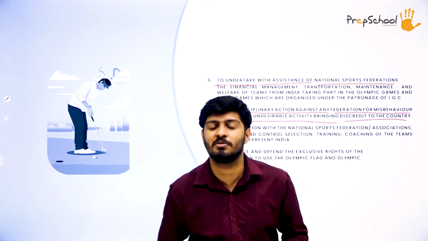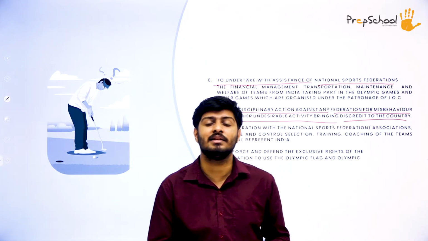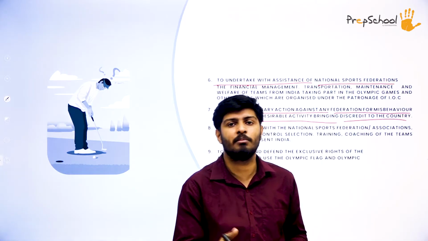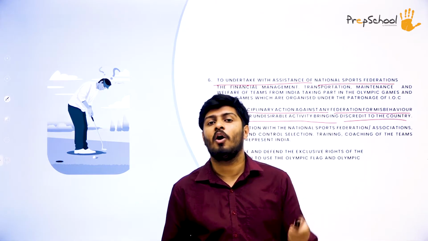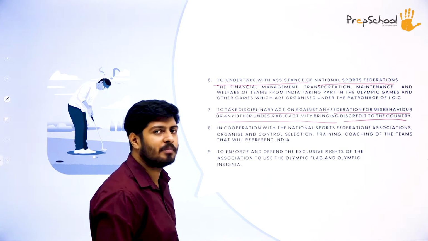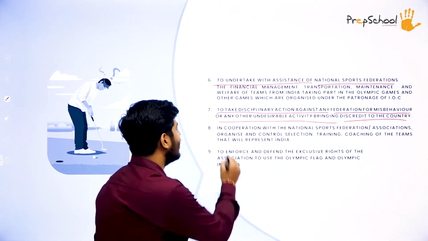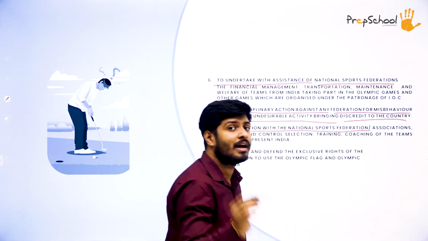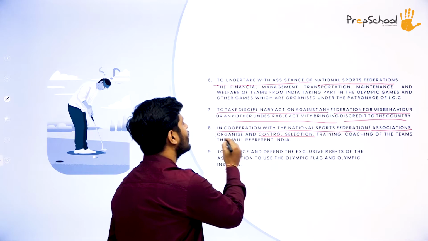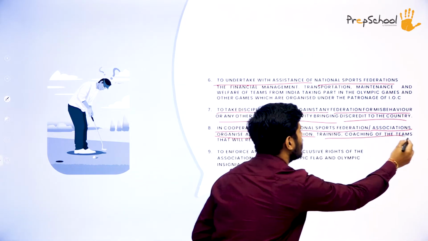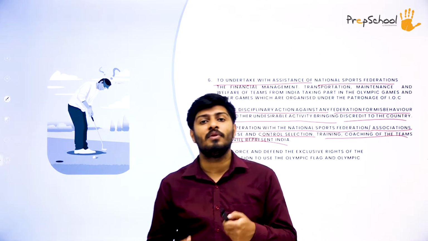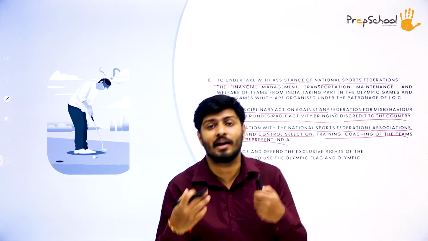So the Indian Olympic Association makes sure to take action against any federation that does wrong, illegal activities under the name of sports or under the name of our country's sports activities. Having said that, let's move on to the next objective. In cooperation with the National Sports Federations, associations and different bodies, they control and organize the selection, training and coaching of the teams that will represent India. So who will represent India at the Olympics?